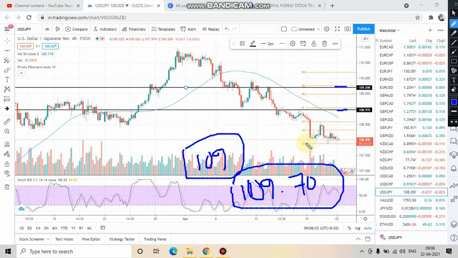As of now, market is trading here, so wait for the market to cross this level. If market crosses this level, short the market. You short the market after 3 to 4 hours, once you get a confirmation that yes, market is being dominated by sellers again. So this is it. Hopefully you have understood the analysis of US dollar Japanese yen.